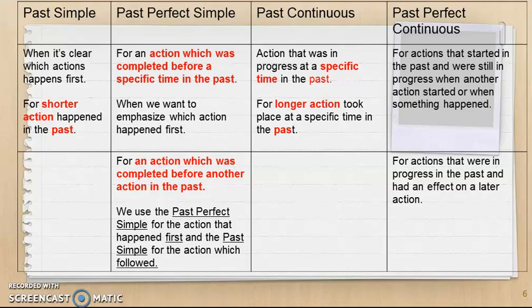Past simple tense is for the action that follows after. And how about past perfect continuous tense as a revision? It is for an action in progress up to a specific moment when another action in the past started.